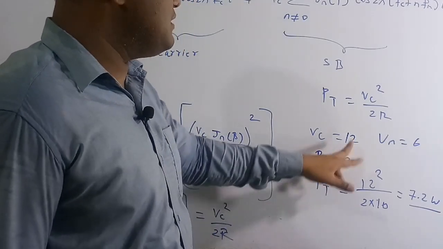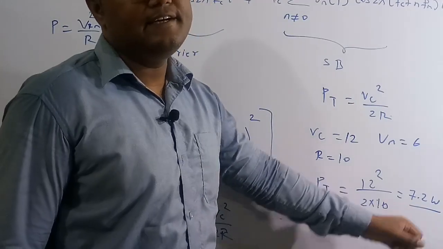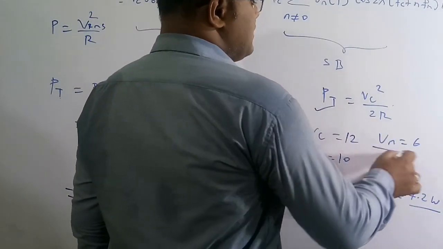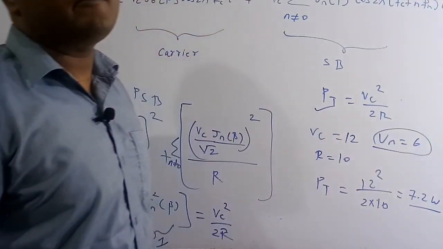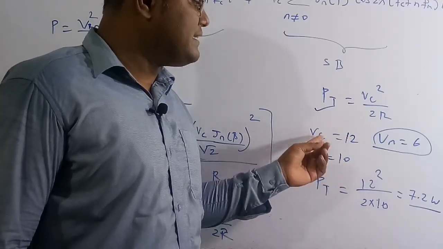So Pt is equal to Vc, which is 12, so 12 square by 2 into 10. If you solve this, we are going to get 7.2 watt. If you see carefully, this power is independent of the peak value of the message signal. No matter whatever the message signal, the total power is going to depend only on the carrier signal. Now we are going to solve the 72nd question.